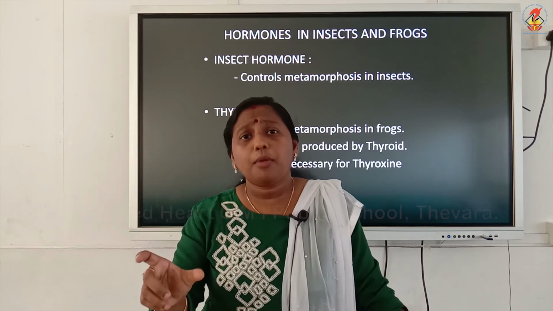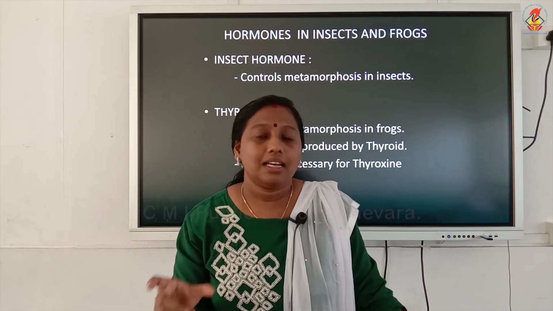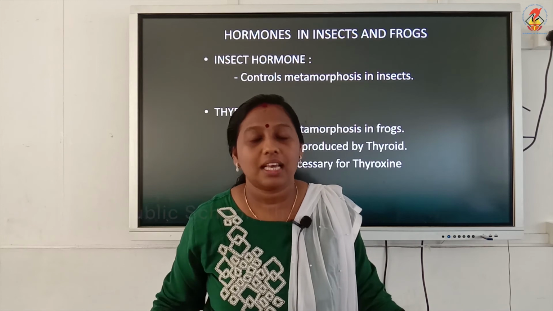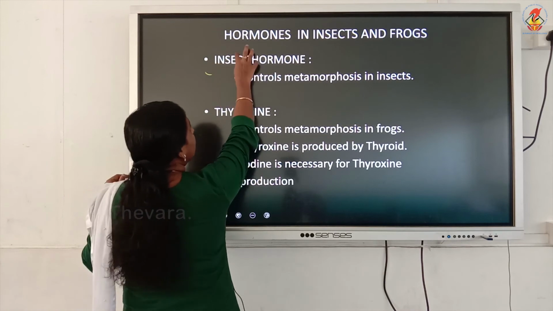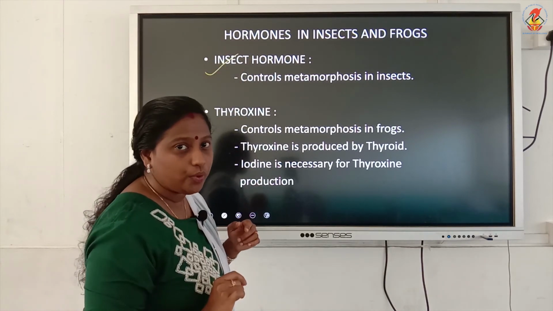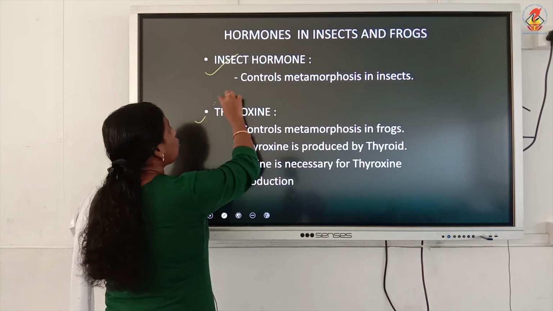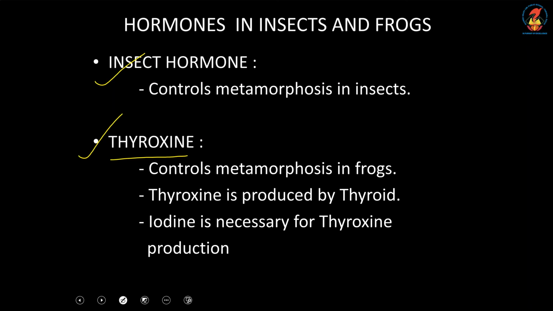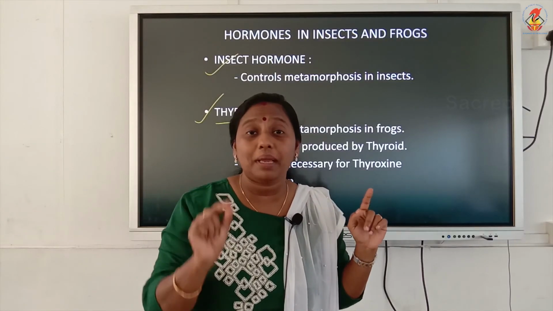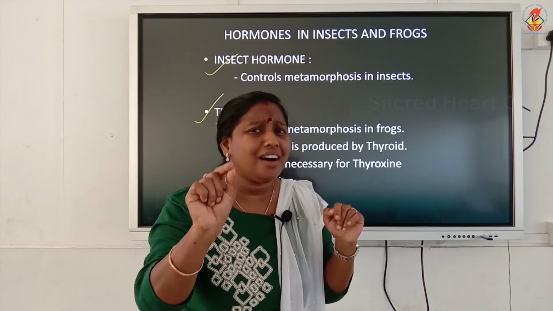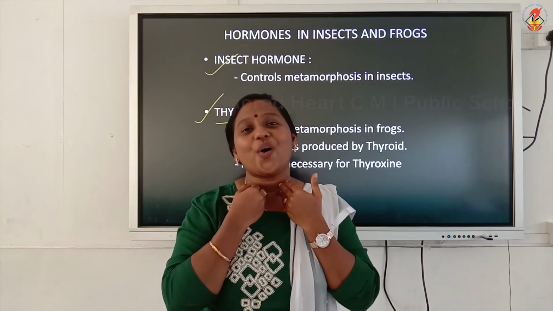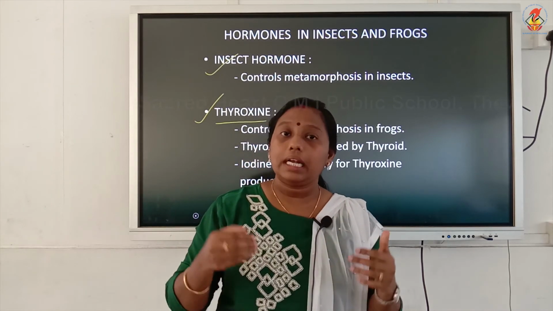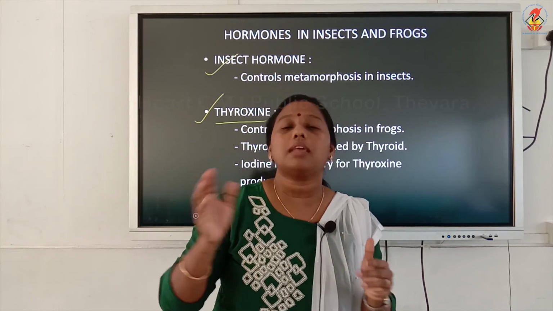Now, this metamorphosis in frogs and insects is under the control of certain hormones. In insects, metamorphosis is controlled by a hormone called insect hormone, and in frogs it is controlled by thyroxine. We have already studied thyroxine in the previous table, isn't it? Remember, thyroxine in human beings is produced by a butterfly-shaped gland in the throat. Remember the name? Yes, the thyroid gland. So the thyroid gland in frogs produces thyroxine.